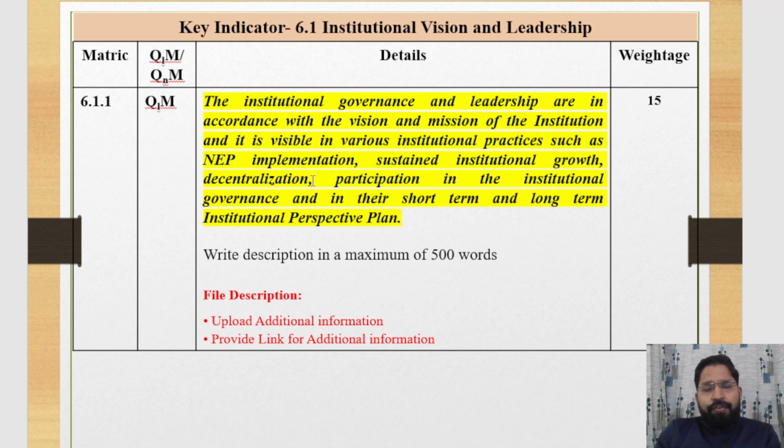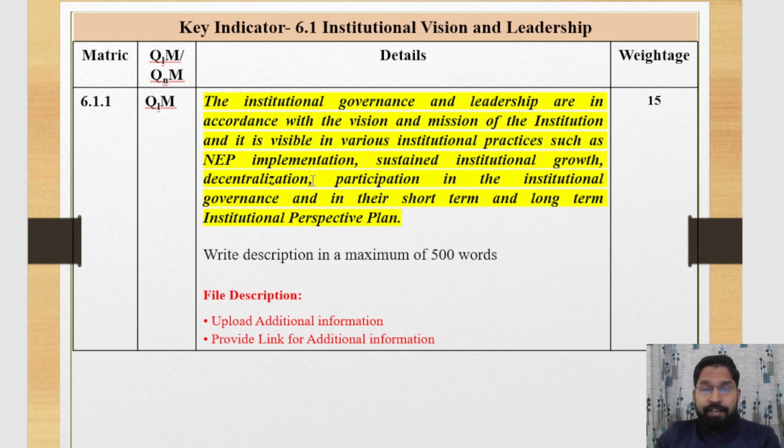And for that you can here explain different types of committees and cells, like education committee, anti-ragging committee, proctorial committee, and training and placement cell.